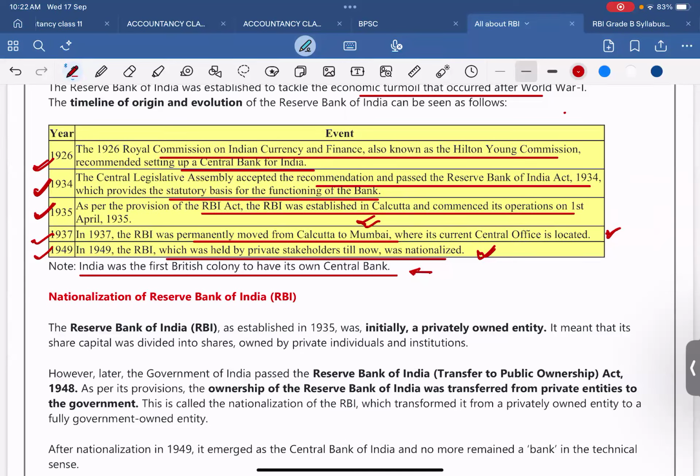It means at that time, India had so much strength and a good economy that the British needed a bank to handle that. See how strong we were at that time. Even the Britishers needed a central bank to organize their currency.